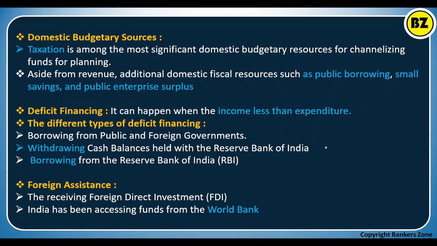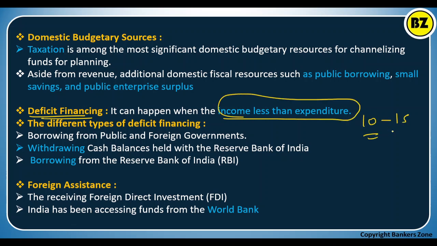Okay, apart from that, what is deficit financing? It happens when income is less than the expenditure. Means you are earning 10 rupees, you are spending 15 rupees, so 5 rupees you are in minus. The minus is also allowed for the budget to run the country. That is called deficit financing. The different types of deficit financing are borrowing from the public or a foreign government. They can take a loan from a foreign government. They can take a loan from IMF, World Bank.